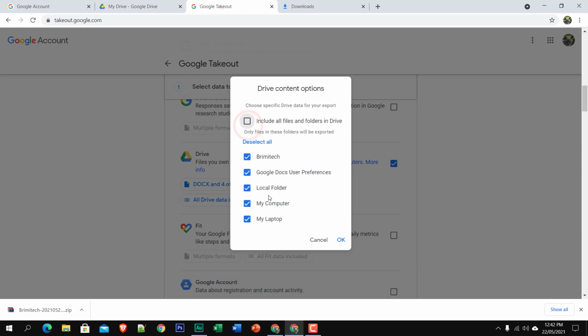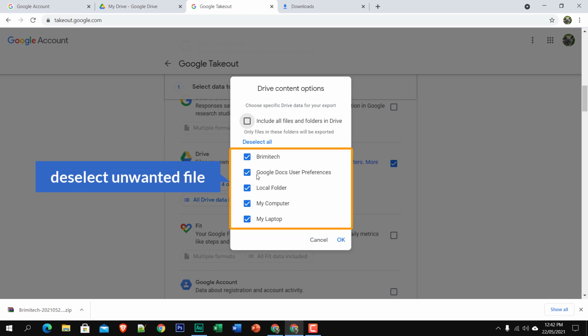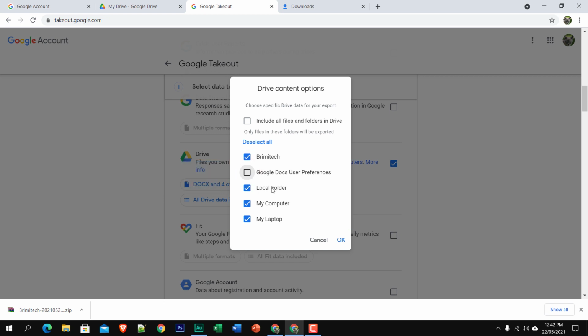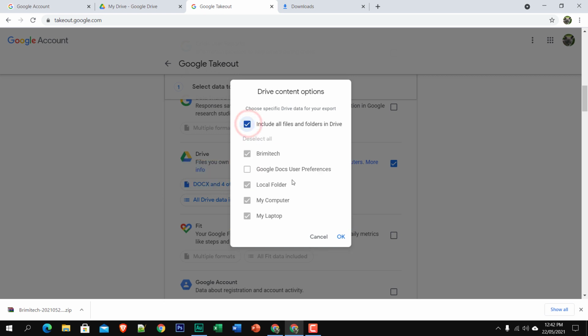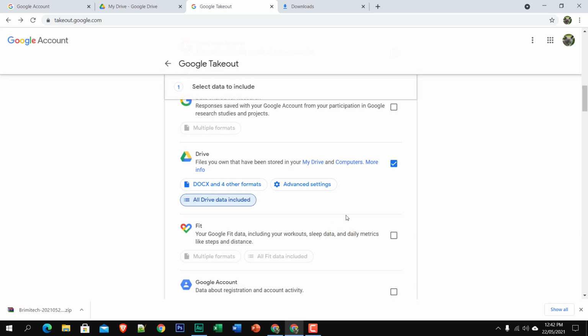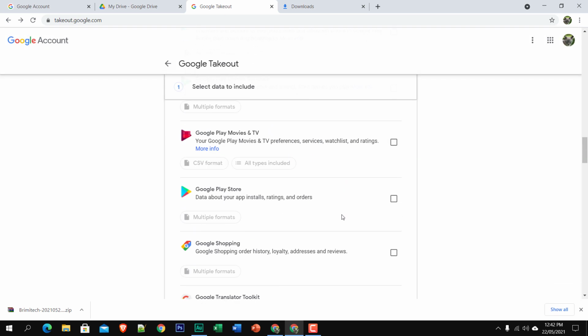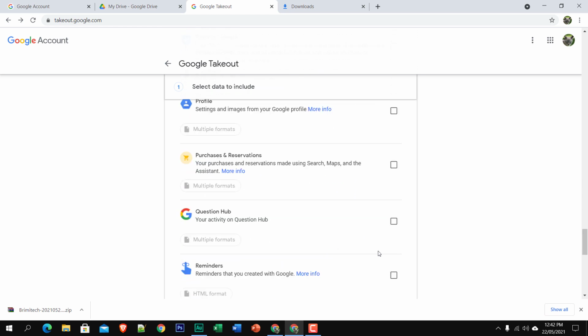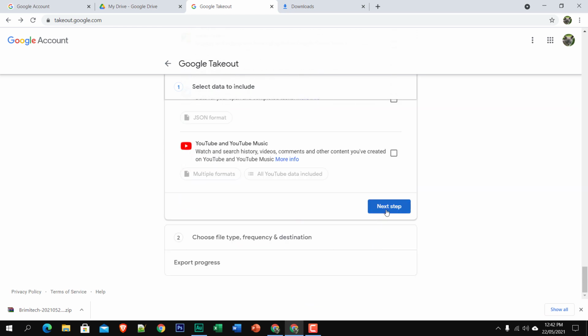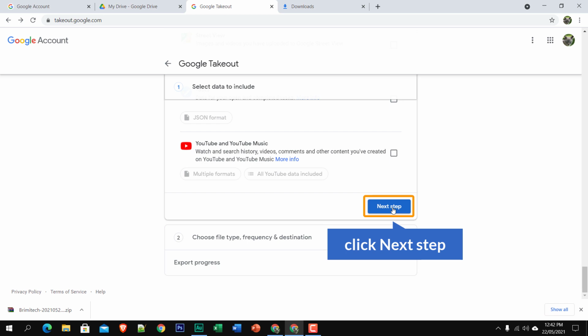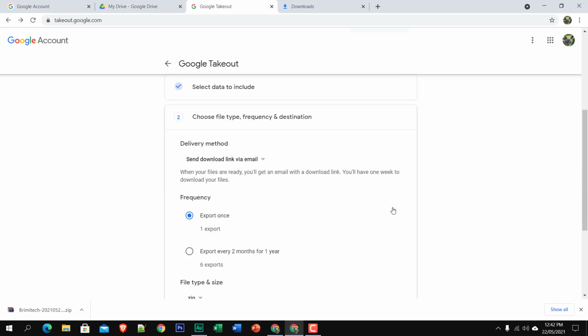I'm going to click on here. Now here you can see all are selected, but I don't want to download this one. So you can deselect this, and I'm going to include all except this one. Hit OK. Now scroll down to the bottom, and here you will see next step. Just click on it.